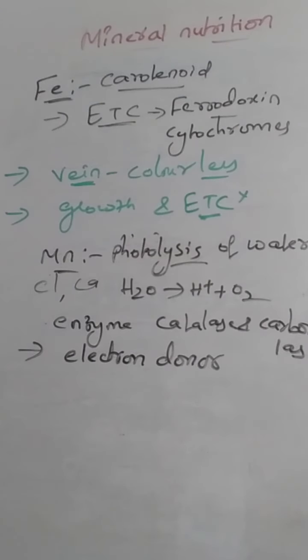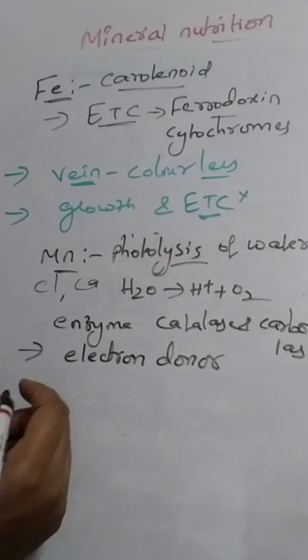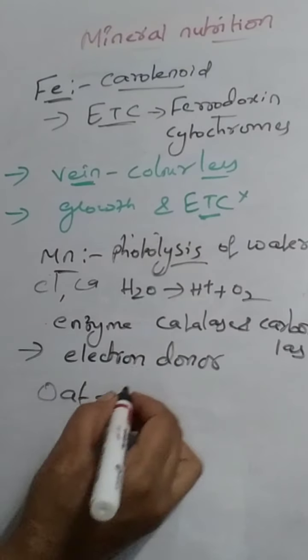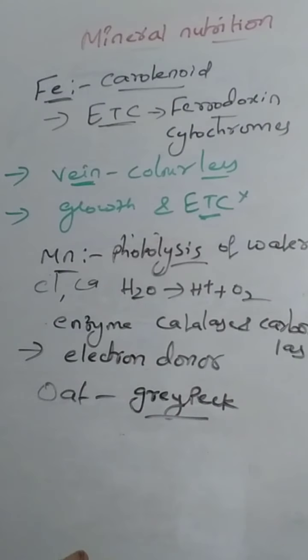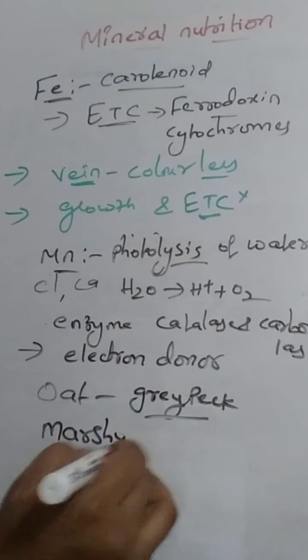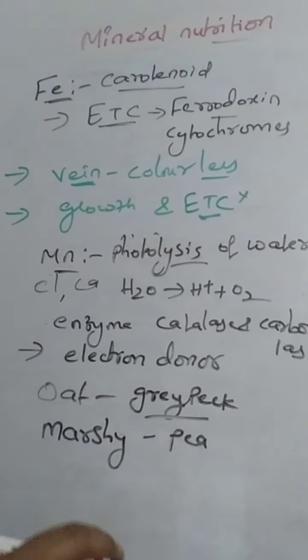Okay, so what happens if this manganese becomes deficient? What happens to the plant? So photolysis does not take place, that is oxygen releasing will be disturbed, right? Oxygen releasing will be disturbed. And next, in the oat plant, it will cause the grey speck disease. Grey speck disease it will cause, and also marshy spots will appear in the pea plants. So these are the deficiency symptoms of the manganese.